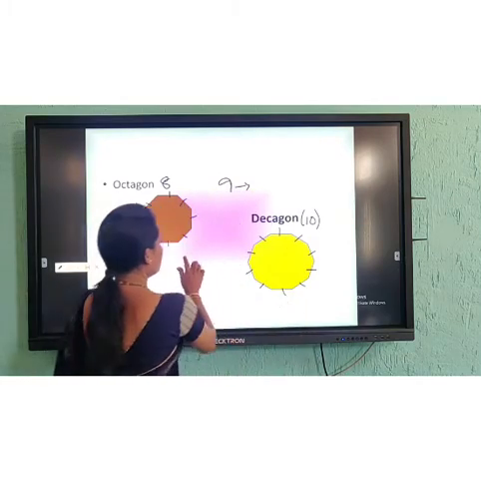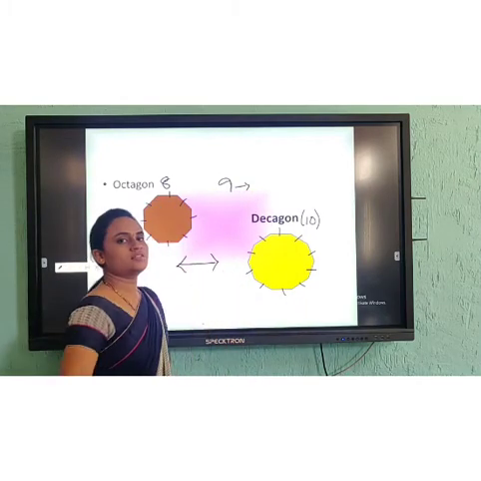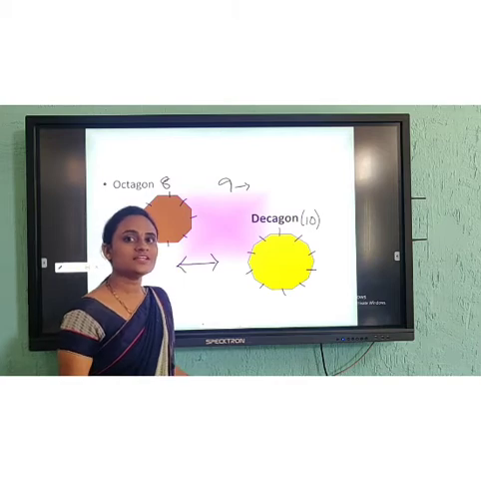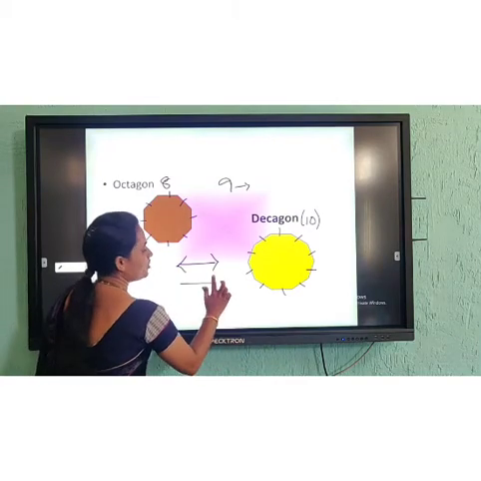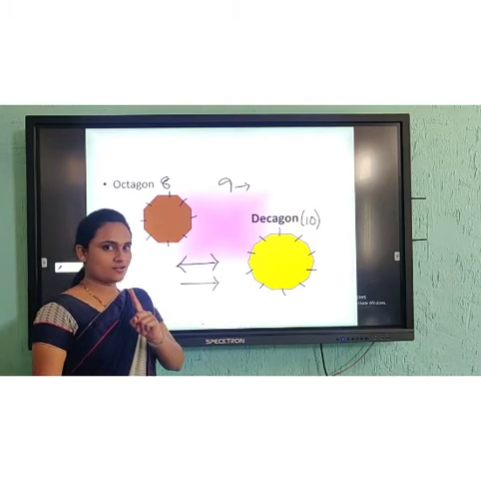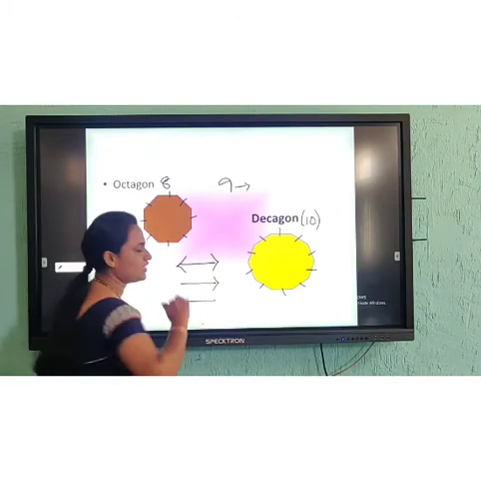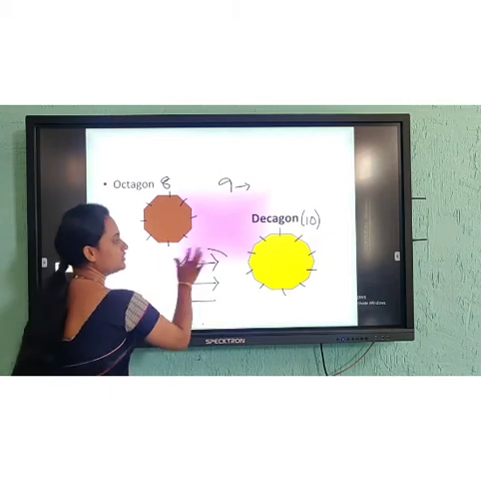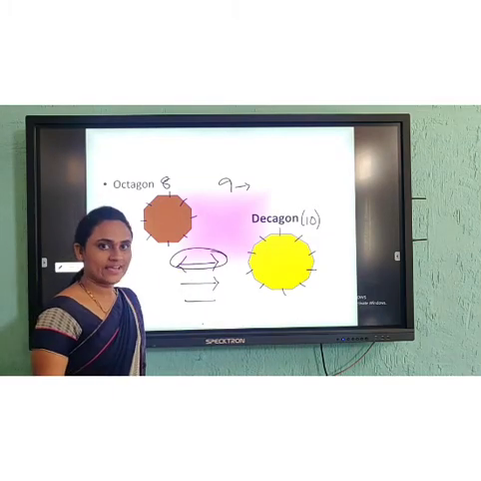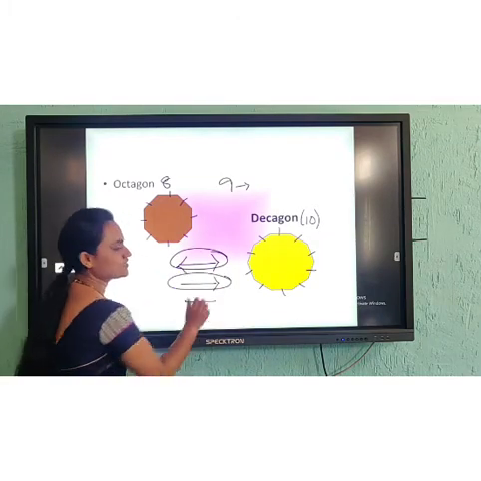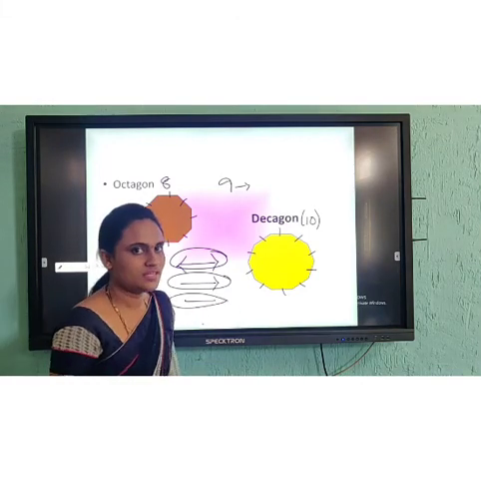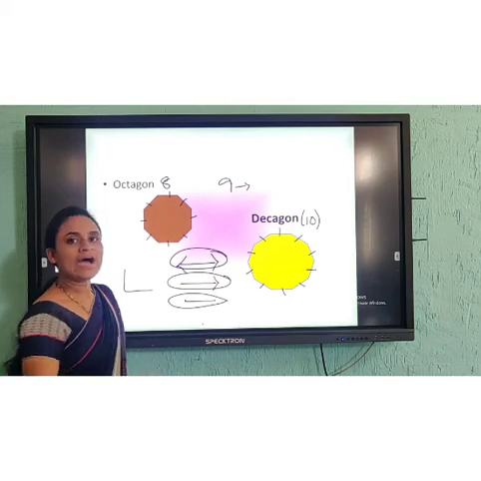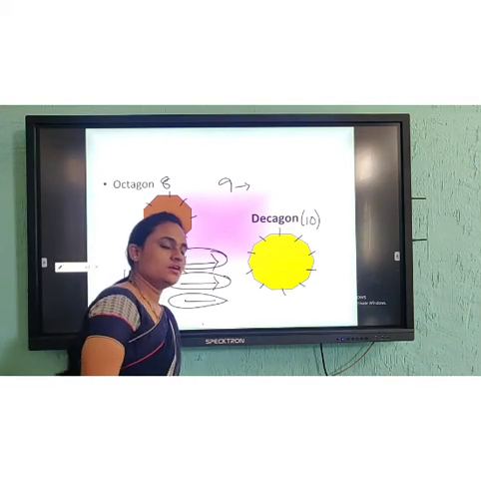I'll ask you now, what does this indicate? With the one-sided arrow it means rays. This indicates lines. This indicates line segments. This indicates an angle. Understood?